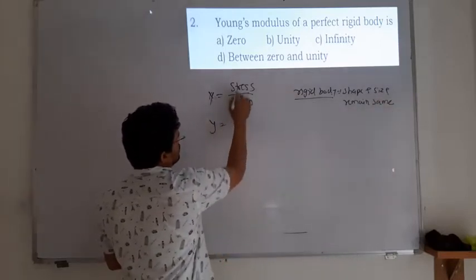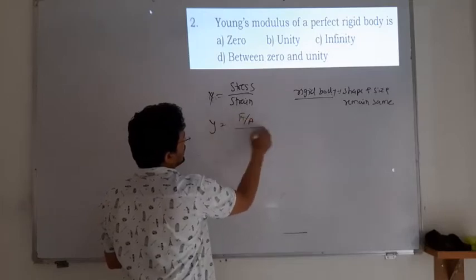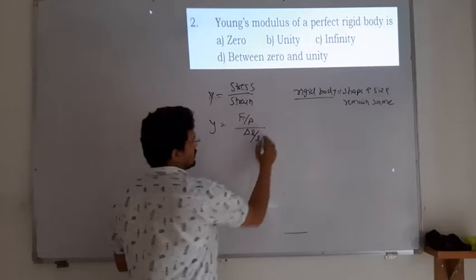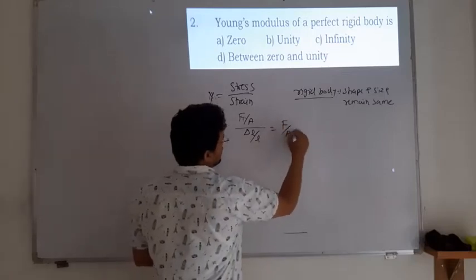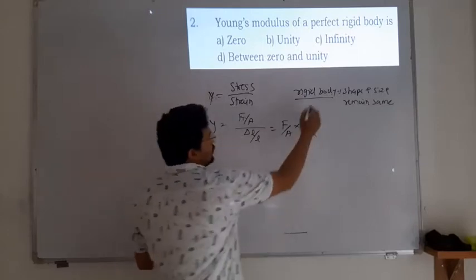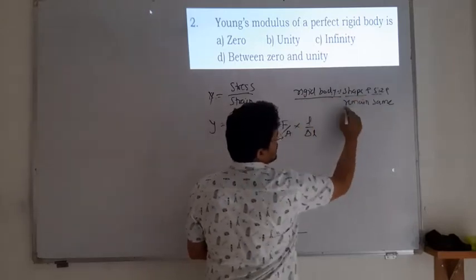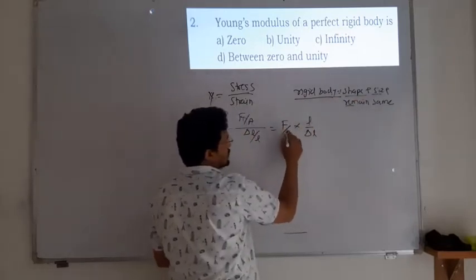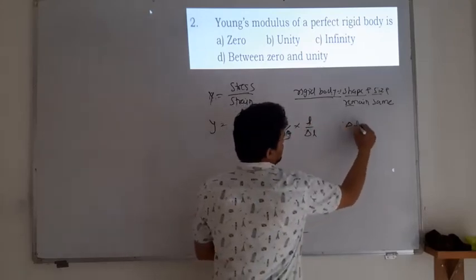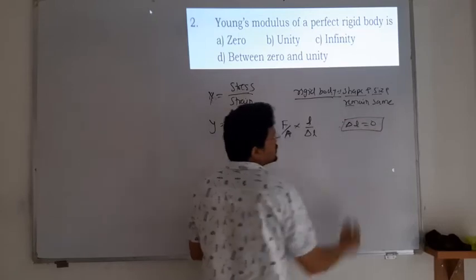Therefore Y is equal to stress, which is force upon area, and strain, which is change in length divided by original length. If you solve this, it is F divided by A multiplied by L divided by delta L. But for a rigid body there is no change in shape and size. If you apply the force, the area is constant and it has the initial length, but delta L will be 0 because there is no change in the length.